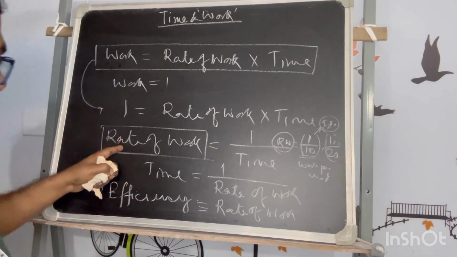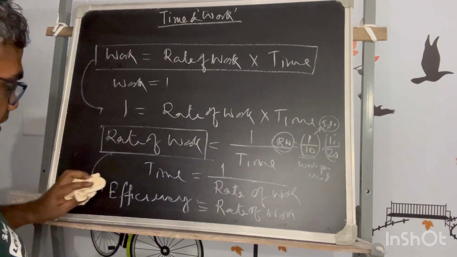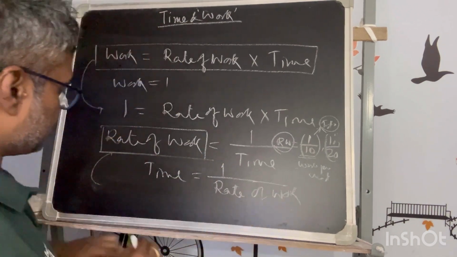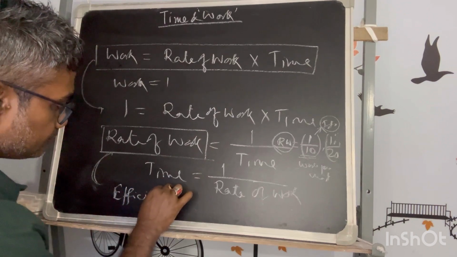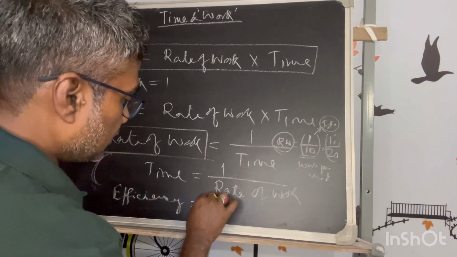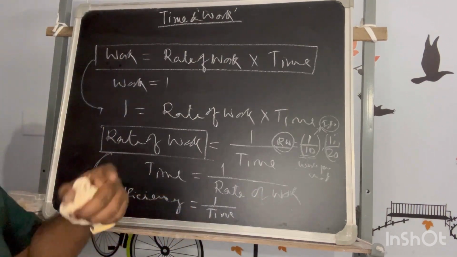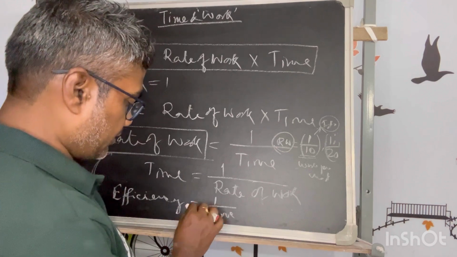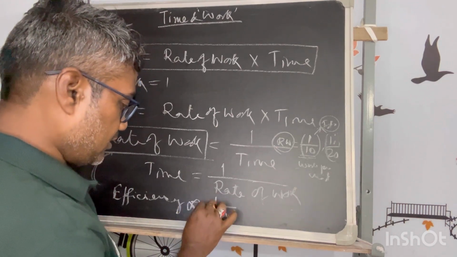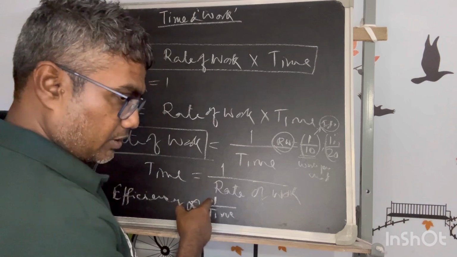So this can be represented as efficiency equal to 1 upon time. That means efficiency and time are inversely proportional. As this is 1 upon time, anything which is 1 upon time can be said to be inversely proportional, where there is no constant because there is just 1.